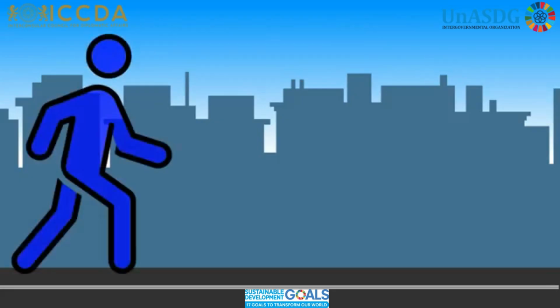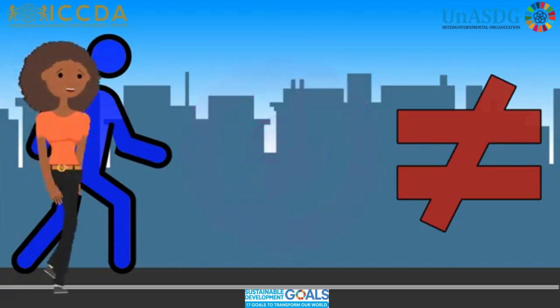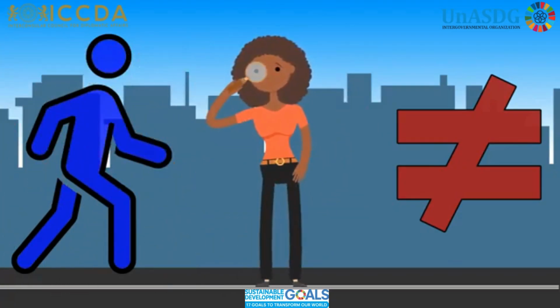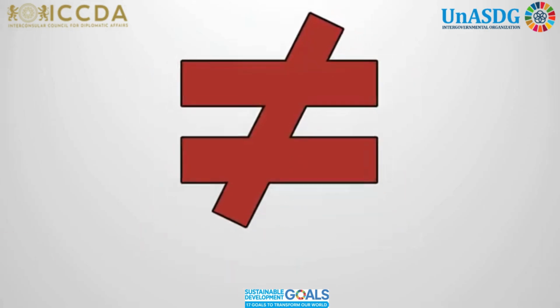In this explainer video, we'll be looking at how migration and inequality are interlinked. Migration can affect inequality, but inequality can also affect migration. But before we get into that, we need to first be clear about what we mean by migration and what we mean by inequality. Inequality concerns the distribution of attributes.